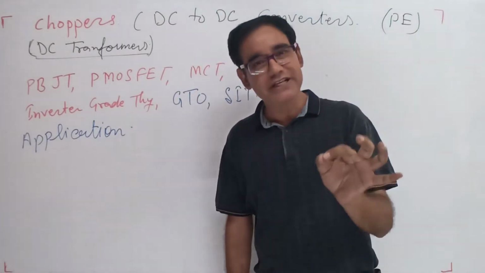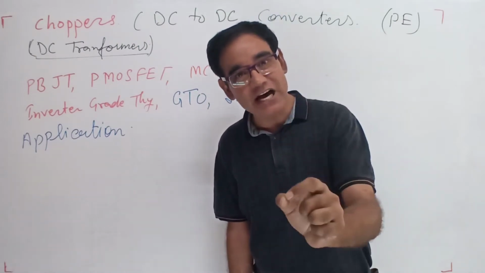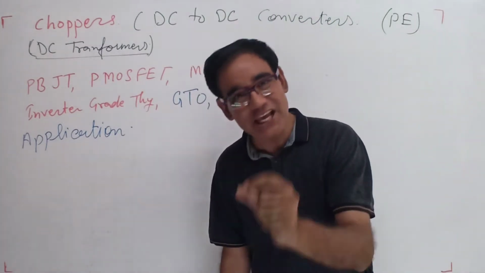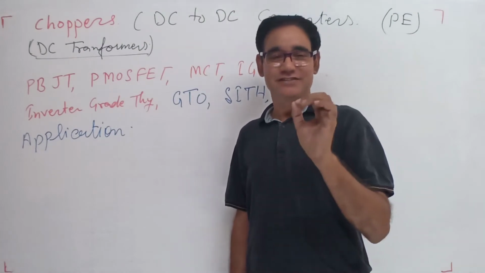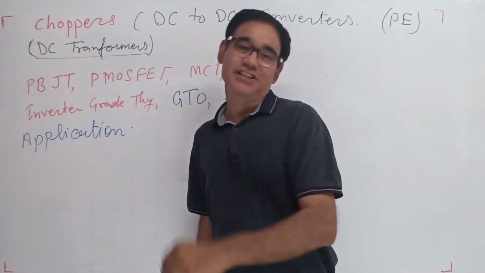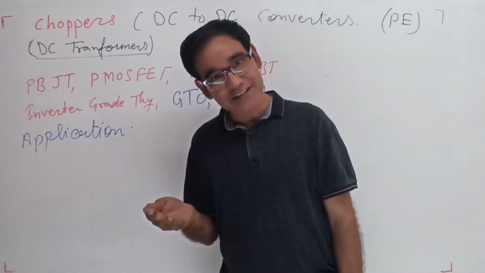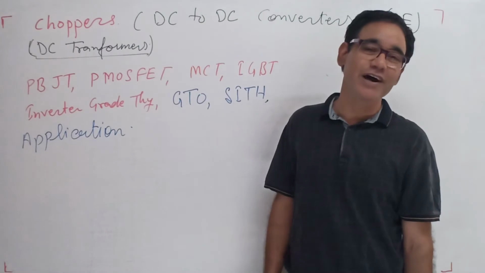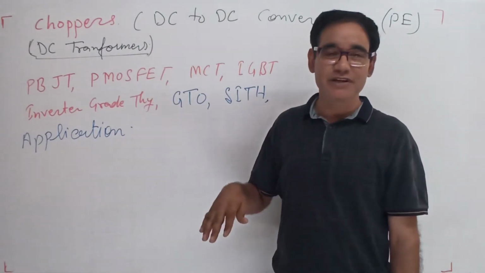Mostly they are used in battery driven vehicles, cars. The traction: there is a DC supply and there are series motors for the high starting torque, so the DC traction system is there.